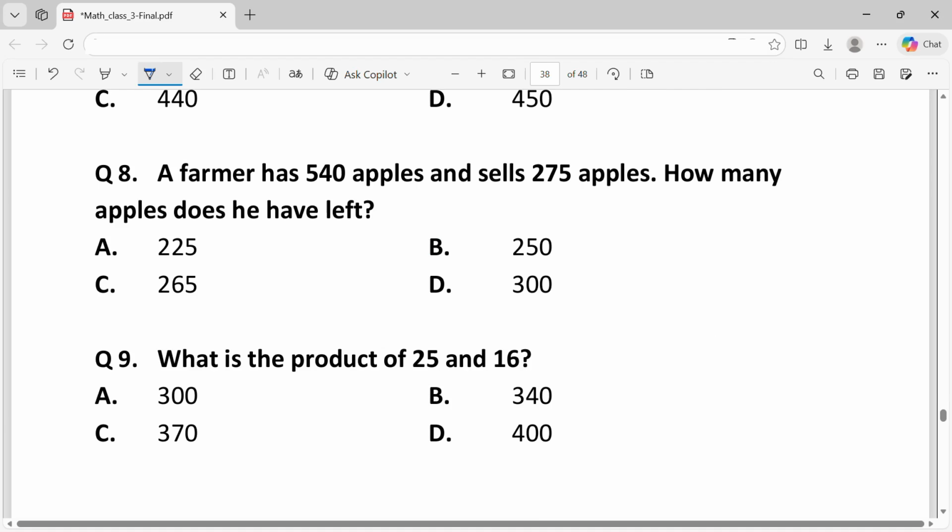Question 8. A farmer has 540 apples and sells 275 apples. How many apples does he have left? Apples left will be total number of apples minus apples sold, that is 540 minus 275, which is equal to 265. That is option C.